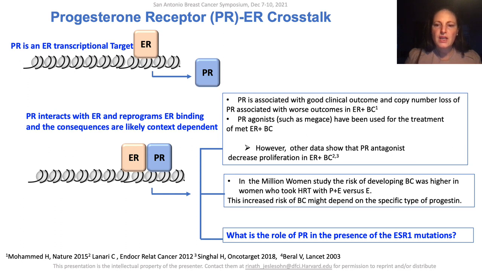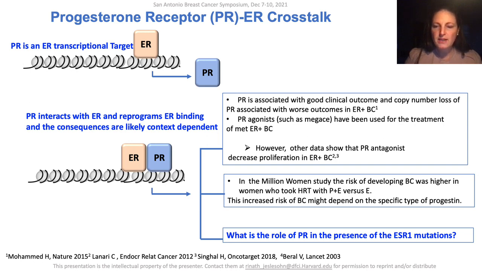In contrast, other data show that PR antagonists decrease proliferation in ER-positive breast cancer. In addition, in the Million Women study, the risk of developing breast cancer was higher in women who took hormone replacement therapy with estrogen and progesterone versus estrogen alone. However, it is important to note that the increased risk of breast cancer likely depends on the specific type of progestin. Now, given the significance of the ER mutations, an important question is, what is the role of PR in the presence of these mutations? As a reminder, in the previous poster, we saw that PR increased basal cytokeratins in mutant ER.